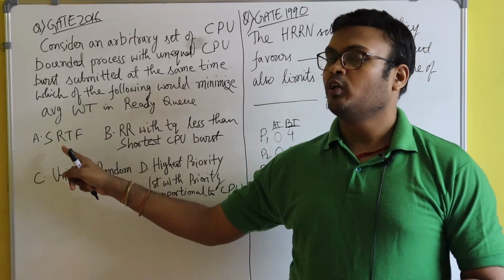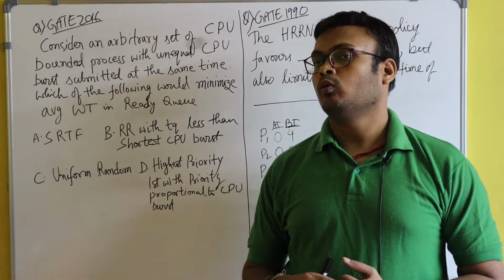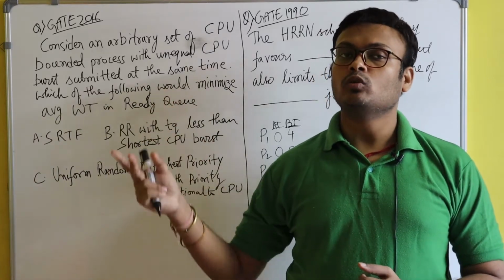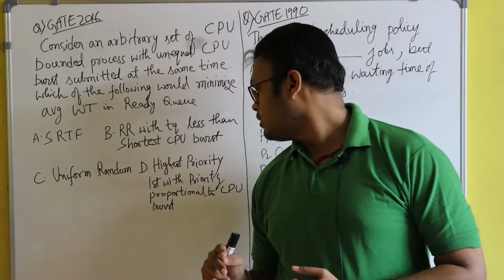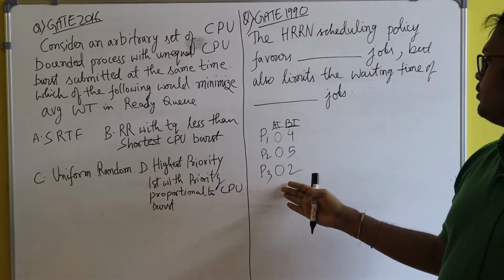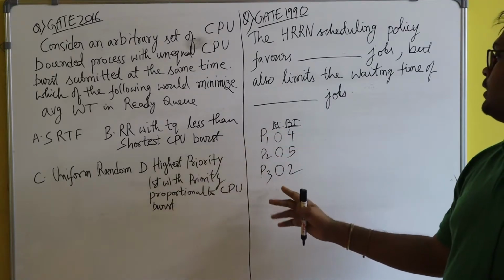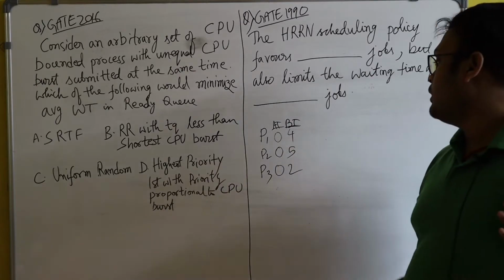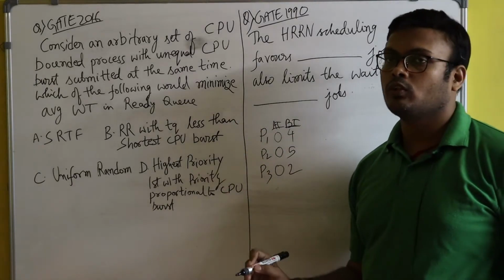Since the arrival time is the same for all the processes, SRTF degenerates to the shortest job first algorithm. You can check with this example. The arrival time is the same, and if you apply the SRTF algorithm, it will work as the shortest job first algorithm.